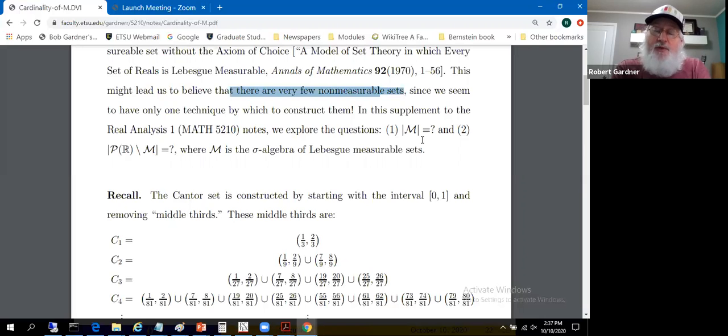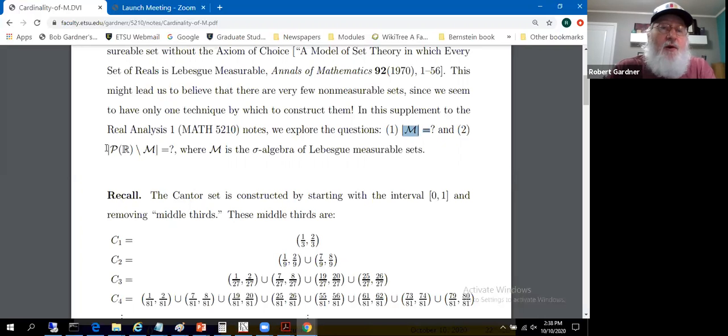We're in the realm here of the power set of the reals. If we assume the generalized continuum hypothesis, then the cardinality of the power set of the reals is Aleph 2. So good news would be that the cardinality of calligraphic M is Aleph 2. That'll tell you there are as many measurable sets as there are subsets of the real numbers.